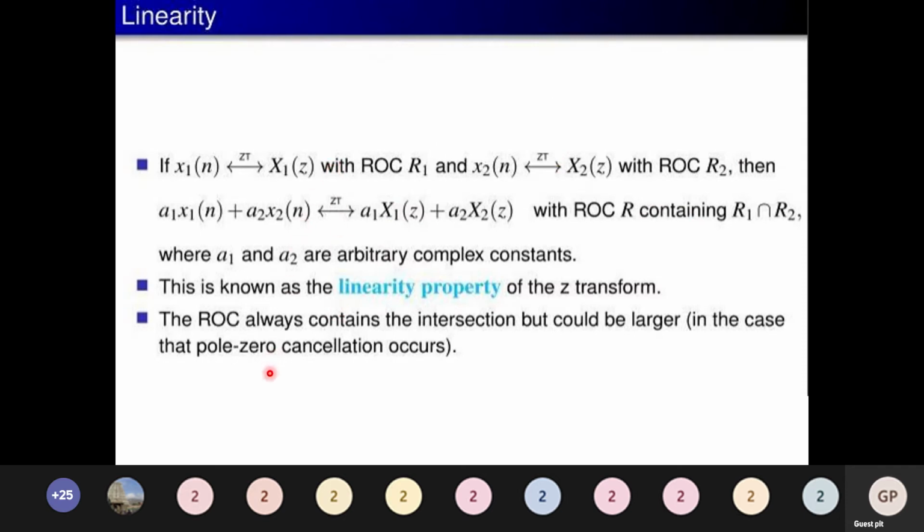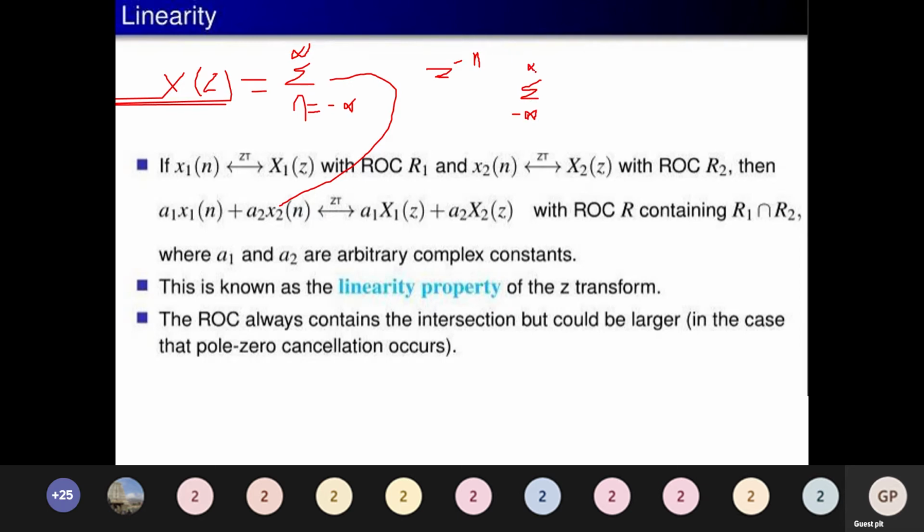We can also solve this problem similar to the first case. First, consider the formula of the transform, which is given by X of z equals summation n equals minus infinity to plus infinity x of n z power minus n. Instead of x of n, I take this value. Since the summation is independent, I can have two summations from minus infinity to plus infinity. In the first term, I take the constant a1 outside, and I will have a1 summation x1 of n z power minus n.